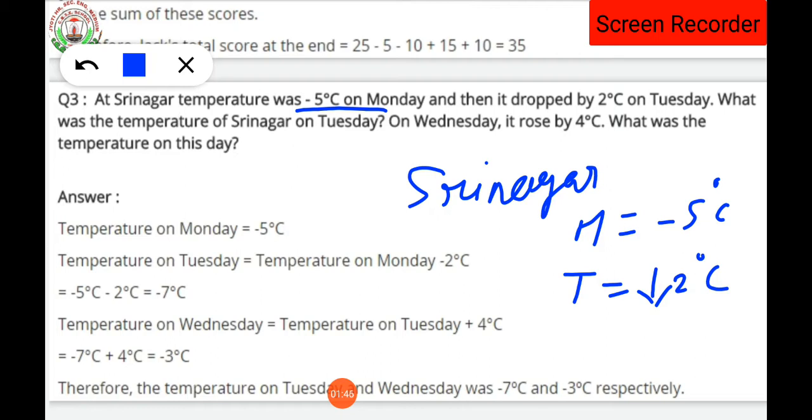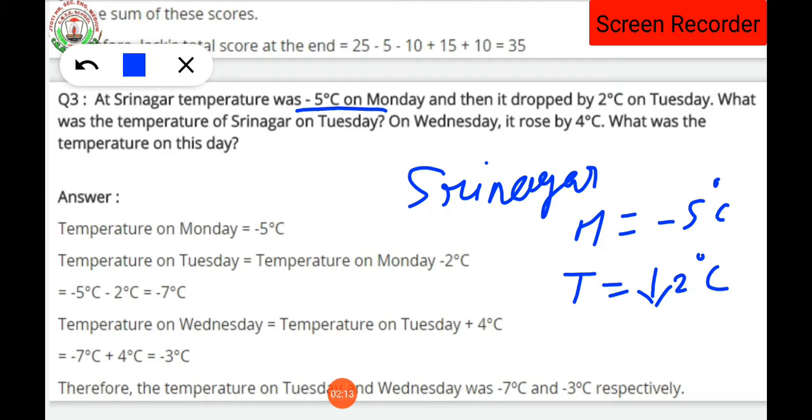On Monday the temperature is minus 5 degrees centigrade, but on Tuesday it dropped by 2 degrees centigrade. Dropped means decreases. So what was the temperature of Srinagar on Tuesday?